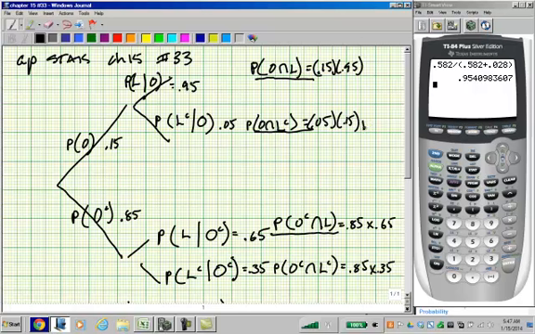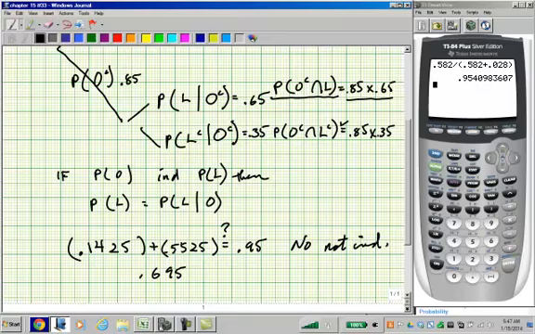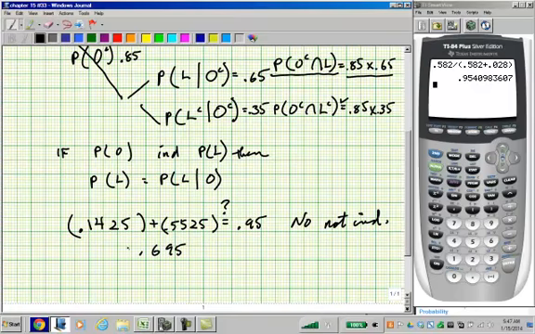Here's the probability that it doesn't arrive, and here are the two probabilities that it does arrive. Add these together, and you have the probability that the luggage makes the connecting flight in Chicago and ends up in Denver. So B is 0.695. Same number we just calculated here.